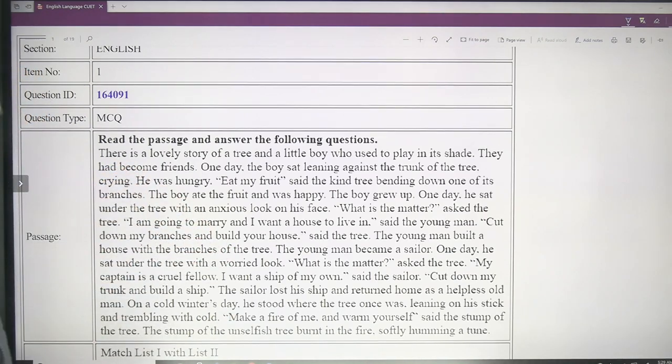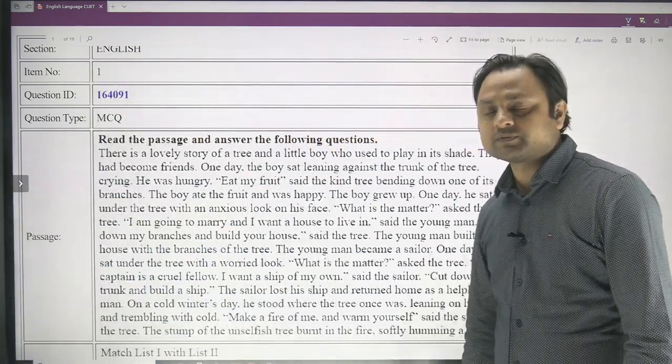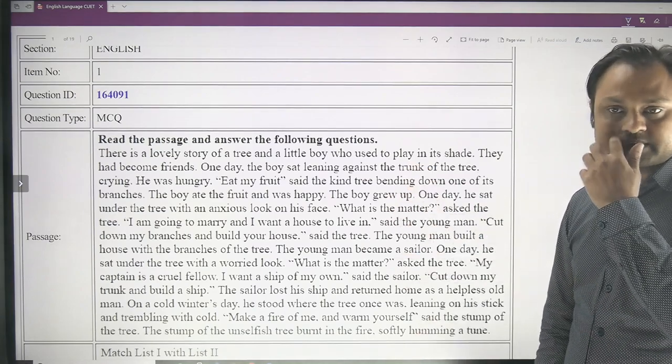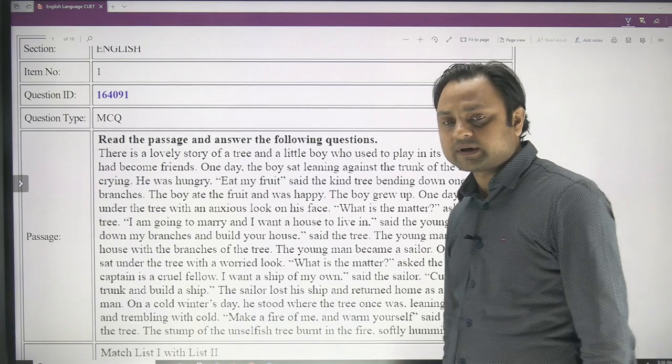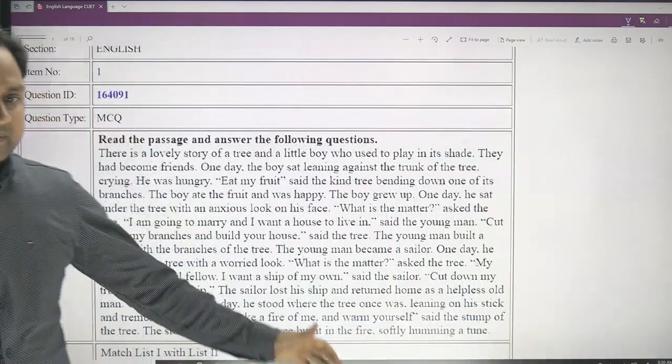So as I have already said, in the last year there were RC passages, and there were 3 to 4 RCs. We will see, I think there were 3 RCs in this paper last year, and the other questions were related with vocabulary, antonym, synonym, misspelled words and one word substitution. So let us cover this entire paper.